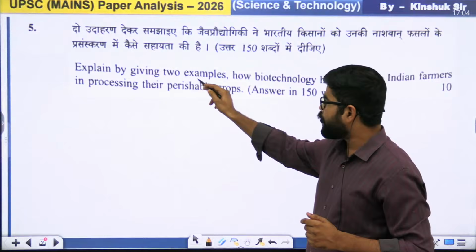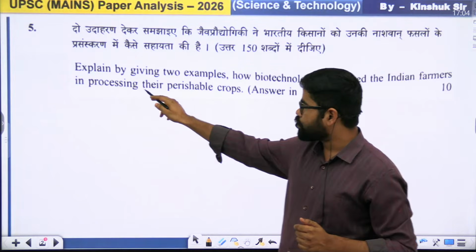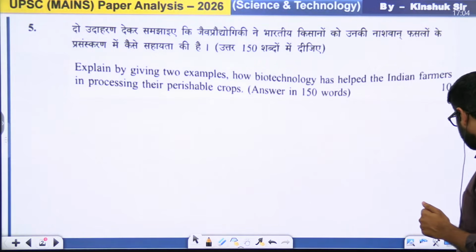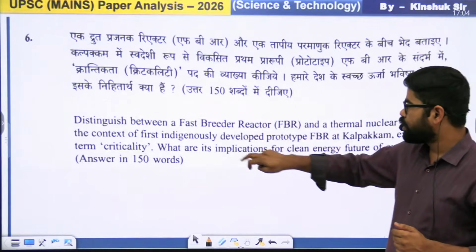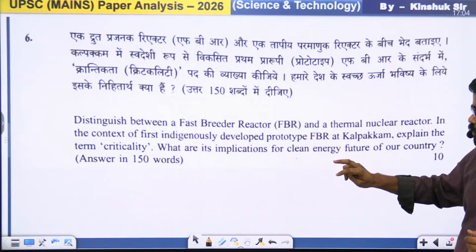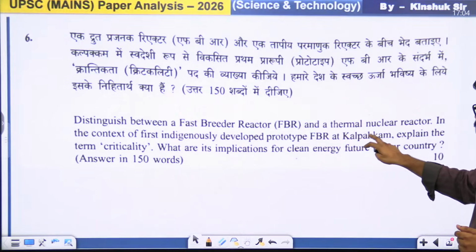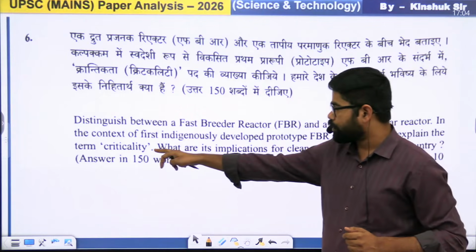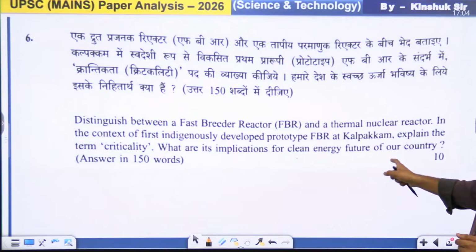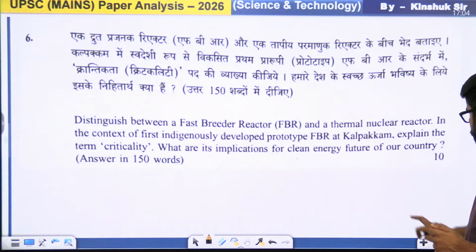One is, explain by giving 2 examples how biotechnology has helped the Indian farmers in processing their perishable crops. So this was the first question. Second question was this, distinguish between a fast breeder reactor and a thermal nuclear reactor. In the context of first indigenously developed prototype FBR at Kalpakkam, explain the term criticality. And what are its implications for clean energy future of our country? So this is the second question.